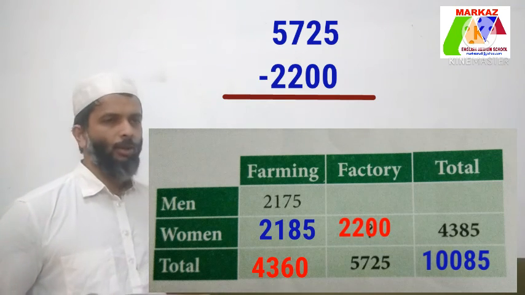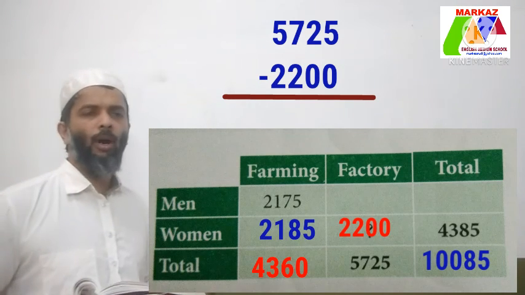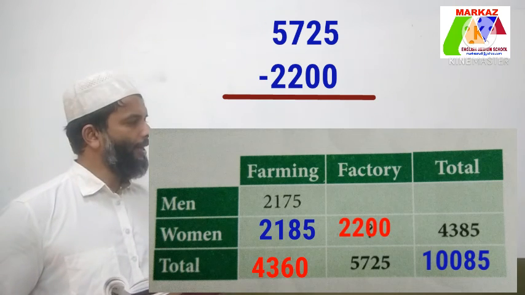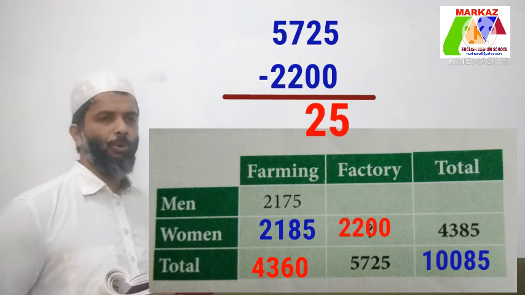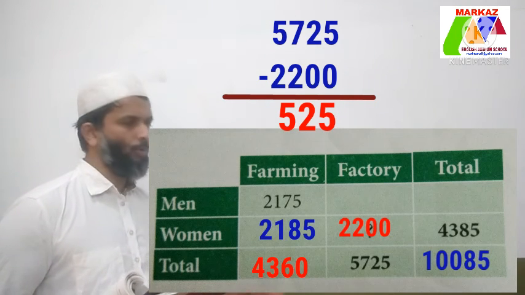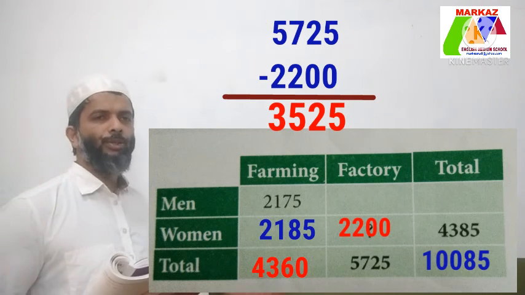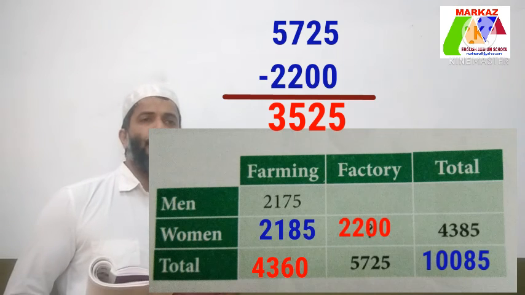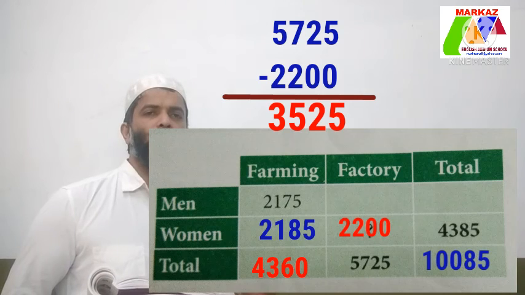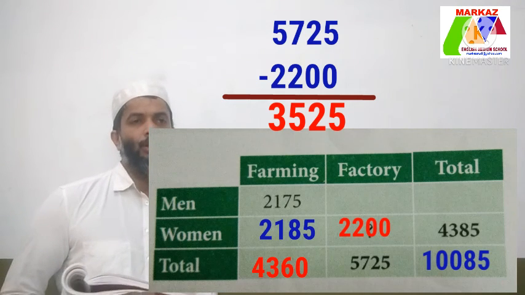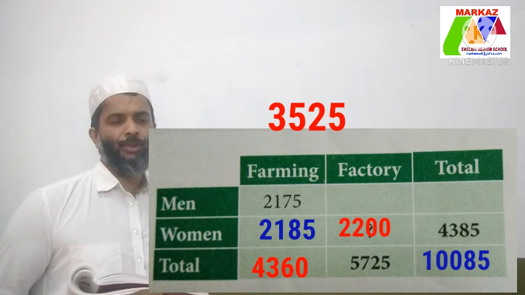That is 5725 minus 2200. 5 minus 0 is equal to 5. 2 minus 0 is equal to 2. 7 minus 2 is equal to 5. 5 minus 2 is equal to 3. The number of men going to work in the factory is 3525. Now we completed all rows in the 4 columns.